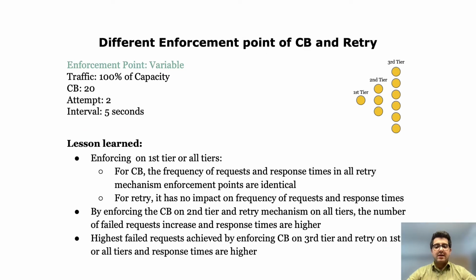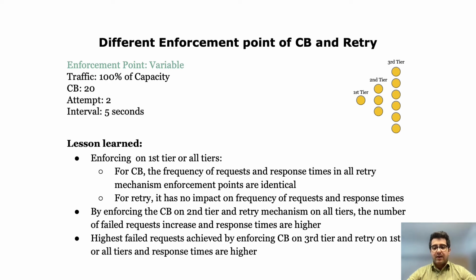Finally, to study the impact of varying the enforcement point of the retry mechanism and circuit breaker, we conducted a series of experiments with a circuit breaker threshold of 20, 2 permitted retry attempts, and a 5-second retry interval, while varying the tier on which the circuit breaker and retry mechanism acted. A workload equal to 100% of system capacity was imposed in all cases.